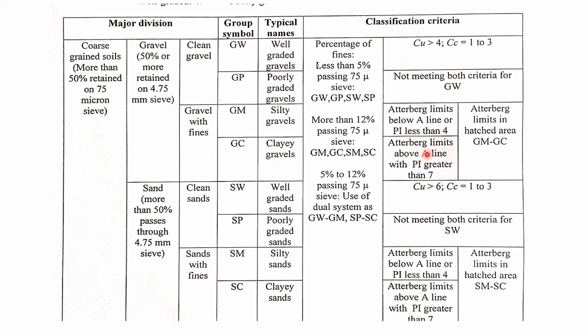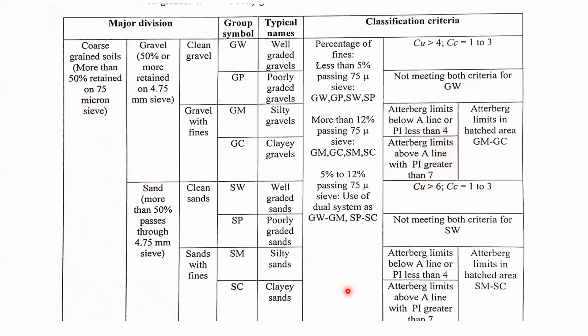And if the Atterberg limit is above the A line with PI greater than 7, in that case, we can say it is GC. Otherwise, if it comes under the hashed area, less than 4 or above 7, we can give the GM or GC name separately. But if it is coming in between 4 and 7, which we have seen in the previous chart, then we can give the dual name, GM-GC.